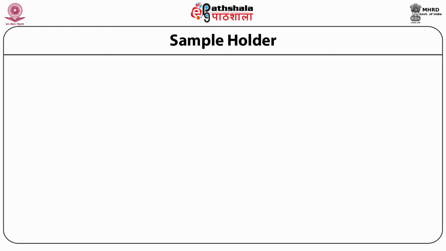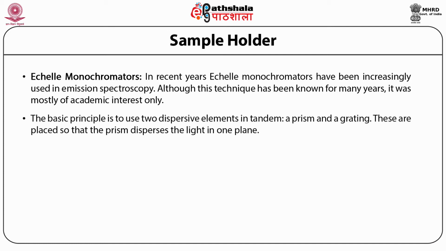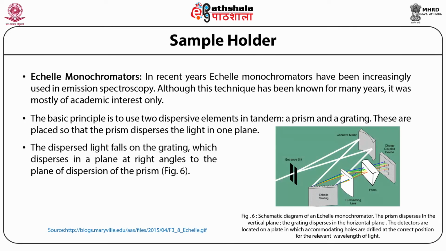The next type of monochromator is the Echelle monochromator. In recent years, Echelle monochromators have been increasingly used in emission spectroscopy. Although this technique has been known for many years, it was mostly of academic interest only. The basic principle is to use two dispersive elements in tandem, a prism and a grating. These are placed so that the prism disperses the light in one plane and the dispersed light falls on the grating, which disperses in the plane at right angles to the plane of dispersion of the prism.